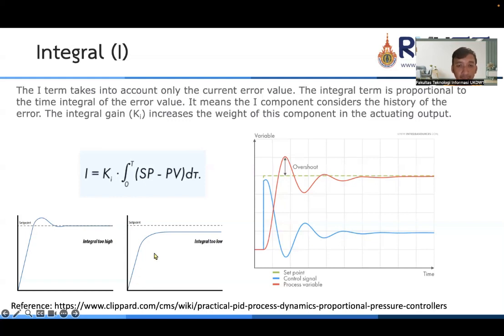But if we set the integral too low, the system doesn't have an overshoot, but it has a high steady state error here.